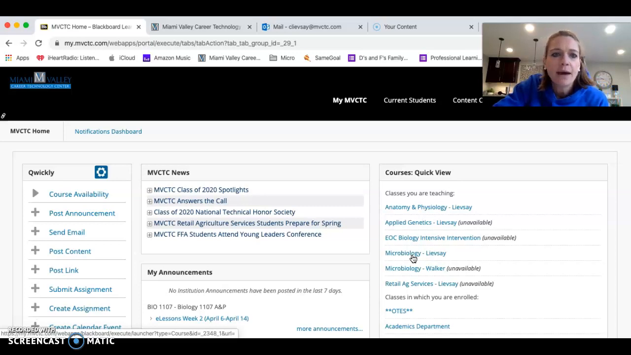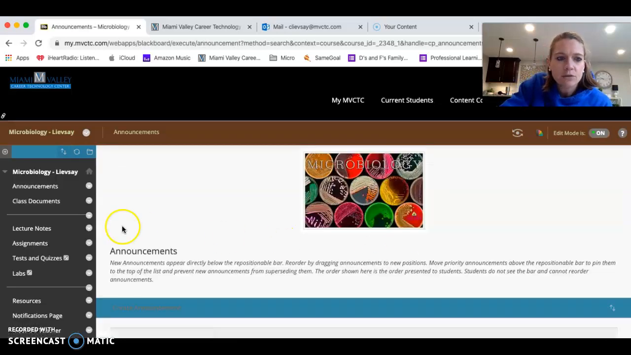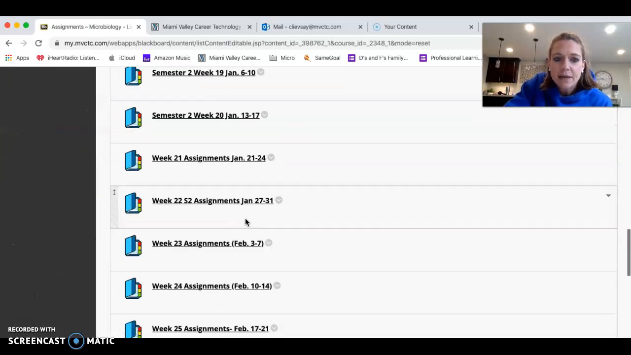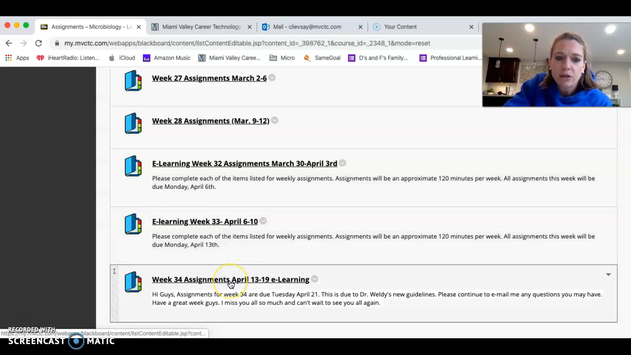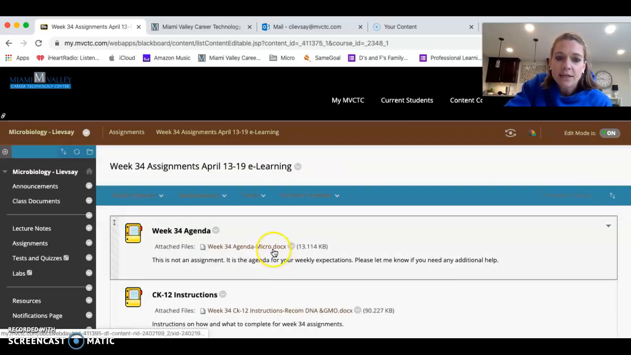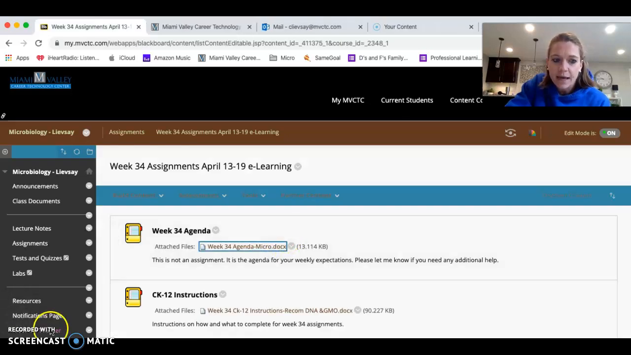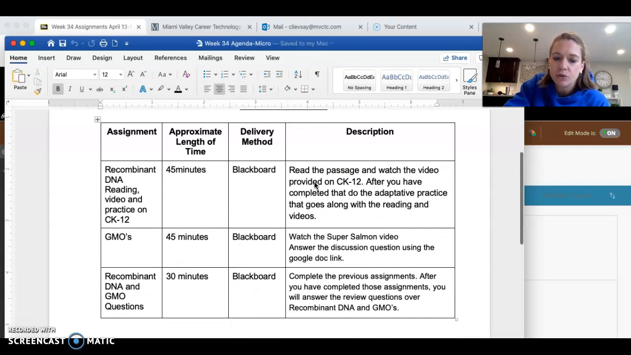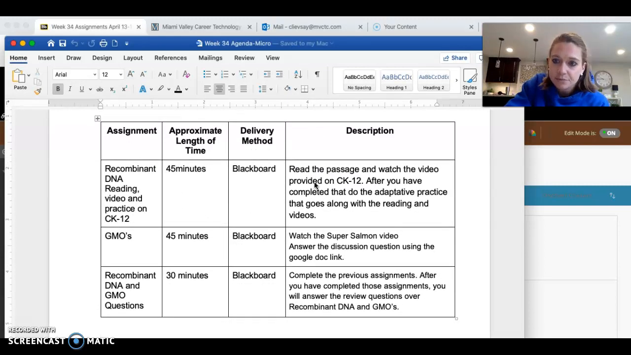But go to our Blackboard page, go down to microbiology, however you get on, click assignments. Once you're at assignments, scroll down to week 34. You're going to click this, and then here is the agenda for the week. As always, guys, this is not an assignment. It's just giving you the agenda for what you're going to be doing and how long it should take you.